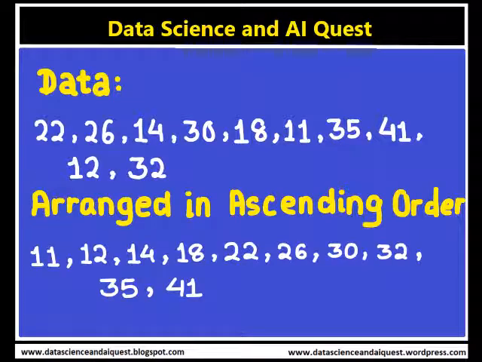So let's take an example to see how to calculate the interquartile range from given data. The data is given like this: 22, 26, 14, 30, 18, 11, 35, 41, 12 and 32. Arranging the data in ascending order, the first element is 11 and the last element is 41.